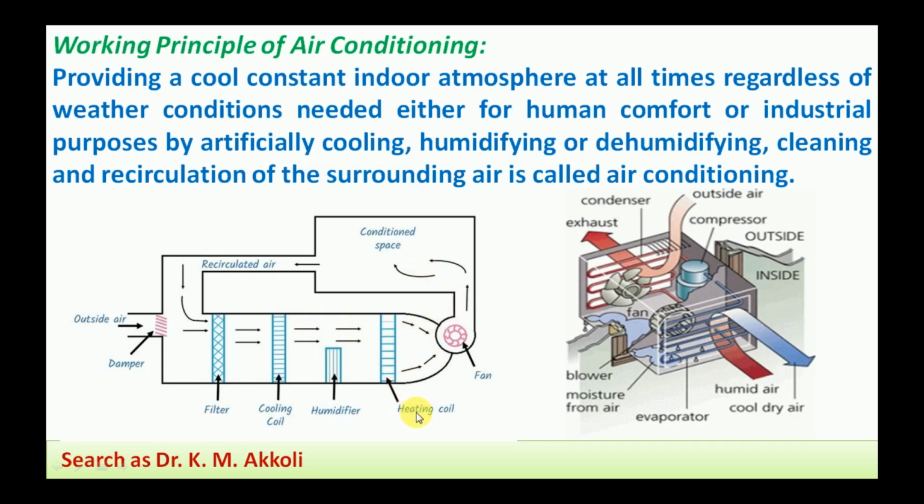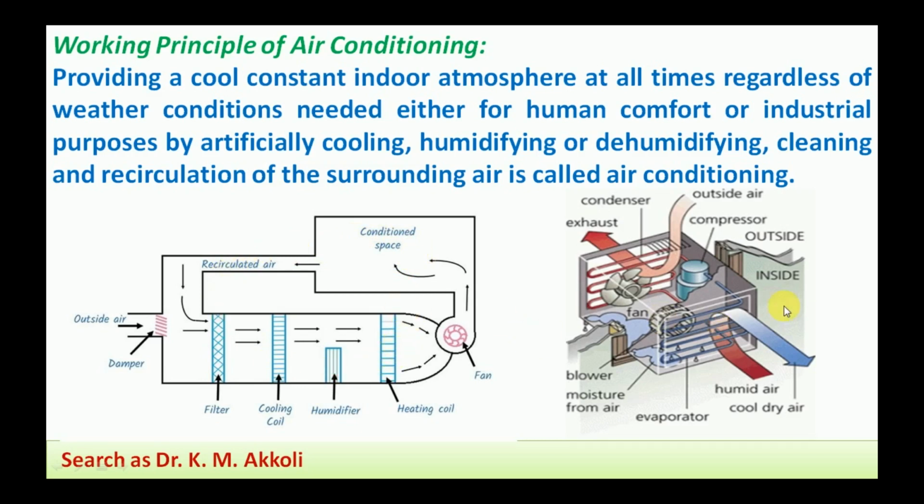Then the heating coil. Whenever the humidity is in the comfortable condition and only the temperature is low, the air is heated by using the heating coil. An electric coil is used here to heat the air, and the heated air is supplied to the conditioned space. Through these three processes, that is cooling and dehumidification, humidification, and heating of the air, the condition required for human comfort or industrial use is supplied. That is the total air conditioning system.